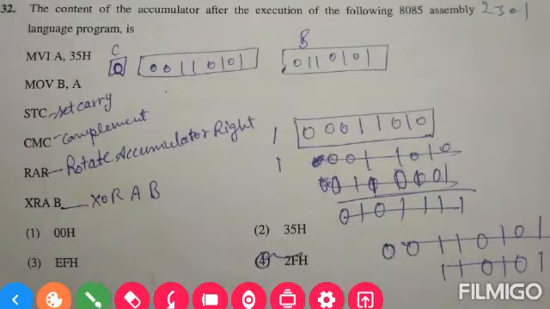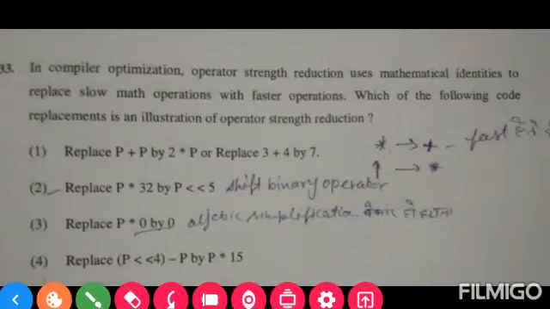Next question. The content of a calculator after the execution of the following 8085 assembly language program is, and the correct answer is 2FH. The fourth one is the correct option. Moving on to question 33.